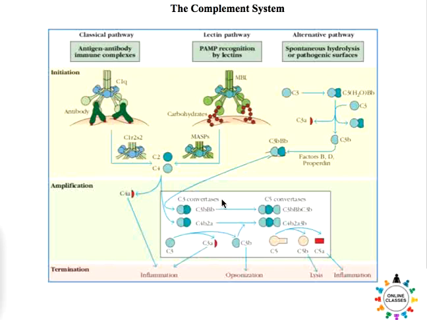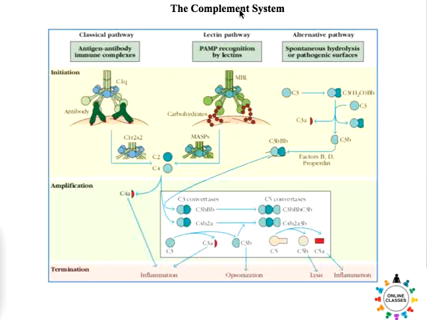Once the C3 convertase is formed, it has the potential to cleave C3 into C3a and C3b. Now this C3b joins the complex and then forms C5 convertase. When you say C3 or C5 convertase, that means this particular component has the potential to convert an inactive C5 into an active component. That is why they are called convertase.